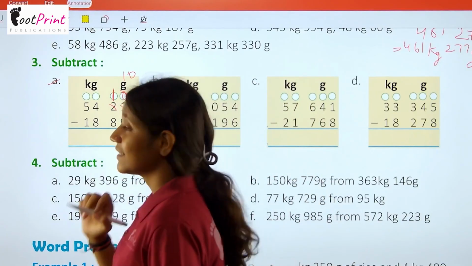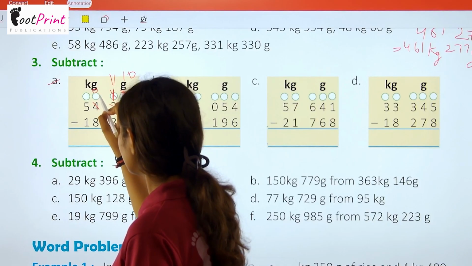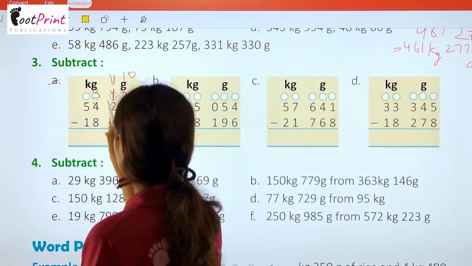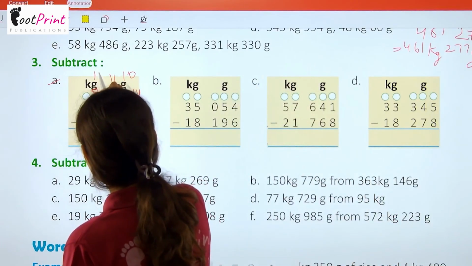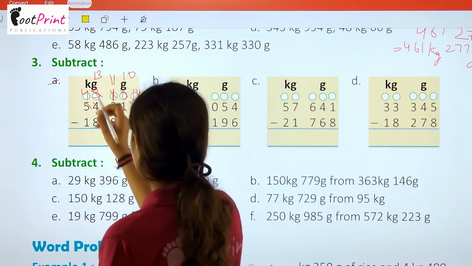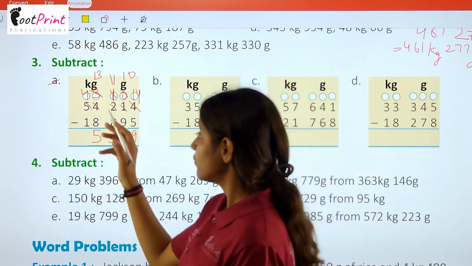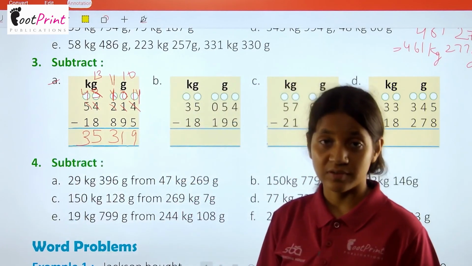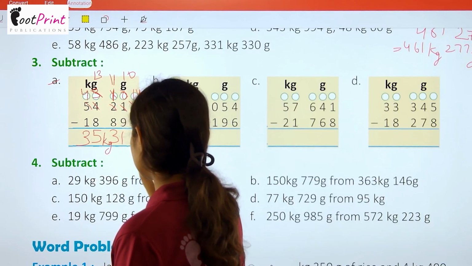Now 1, so it is again not possible. So we will make this one 11 by taking carry from this place. 11 minus 8 is 3. Now 3 minus 8 is not possible again, so we will make this 3 as 13 and this will become 4. 13 minus 8 is 5. Now 4 minus 1 is 3. So this is how we will get the answer: 35 kg and 319 gram.